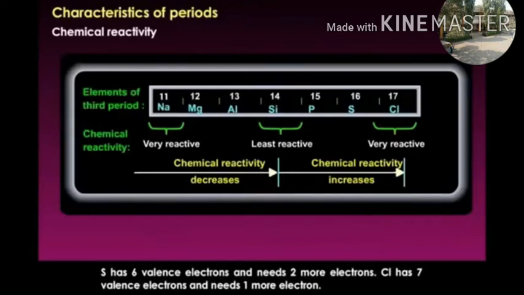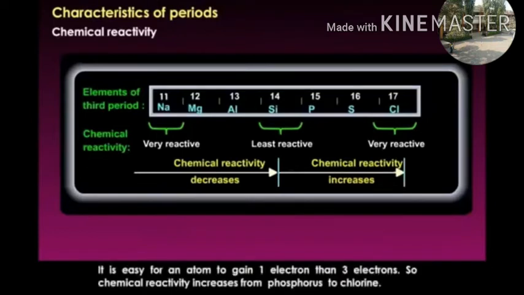Chlorine has 7 valence electrons and needs 1 more electron. It is easier for an atom to gain 1 electron than 3 electrons, so chemical reactivity increases from phosphorus to chlorine.